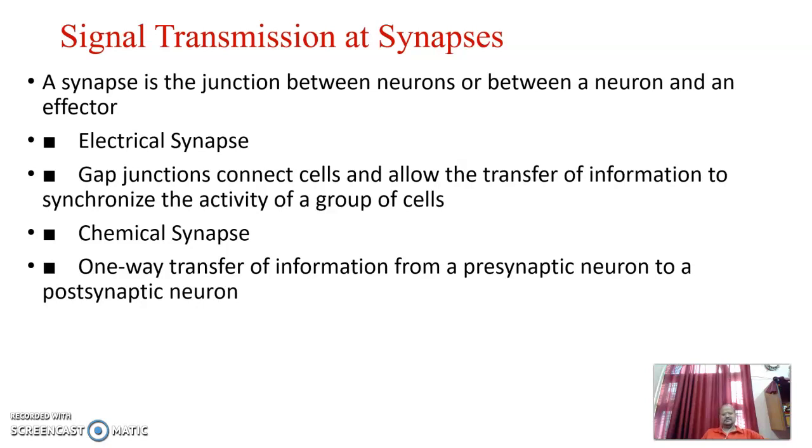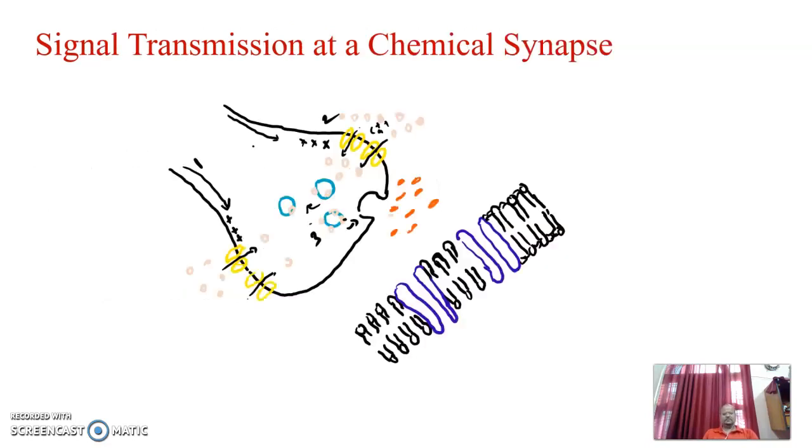Synapses are the junctions where the information is passed from one side to the other side. These may be electrical signals or chemical signals, or maybe both. One way transfer of information is known from presynaptic neurons to postsynaptic neurons, either in the form of chemical or electrical signal.